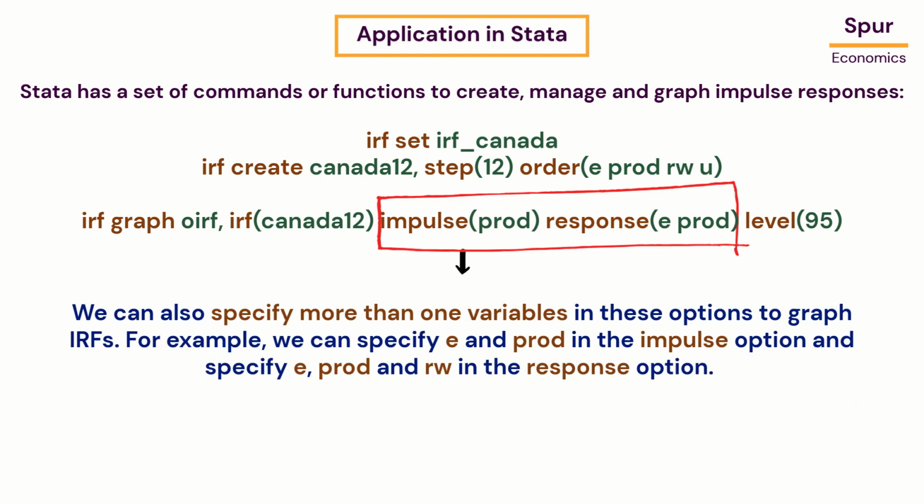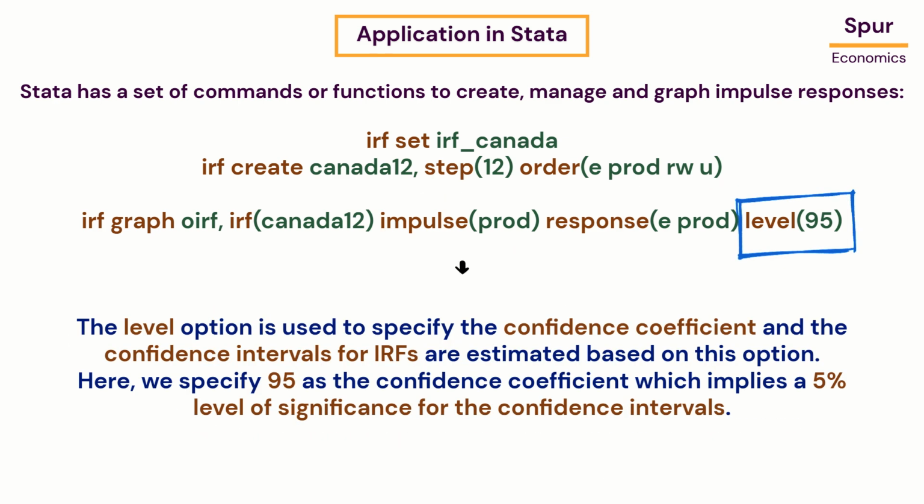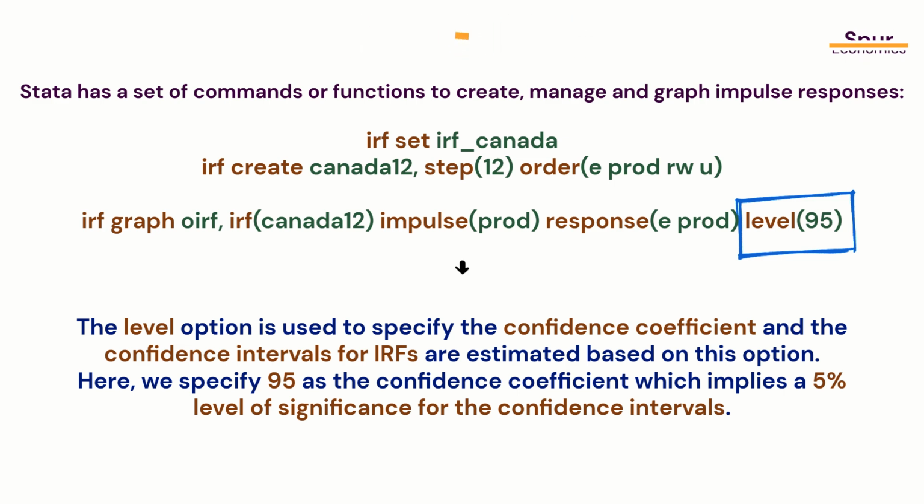We can also specify more than one variable in these options to graph IRFs. For example, we can specify E and prod in the impulse option and specify E, prod, and RW in the response option. Then, we will obtain the graphs for orthogonalized IRFs where the shock is delivered to E and prod, and we study how E, prod, and RW respond to those shocks. The level option is used to specify the confidence coefficient, and the confidence intervals for IRFs are estimated based on this option. Here, we specify 95 as the confidence coefficient, which implies a 5% level of significance for the confidence intervals.